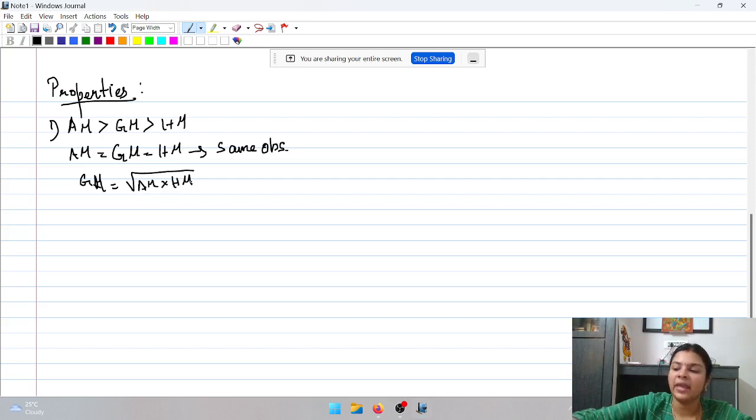Root of AM into HM. Okay, so this is your formula for identifying the three means using a relationship. Now, if the relationship is between mean, median and mode, when I say mean, it is always referring to the arithmetic mean. So, if it is between mean, median and mode, then it is given as mode is equal to 3 median minus 2 times arithmetic mean.